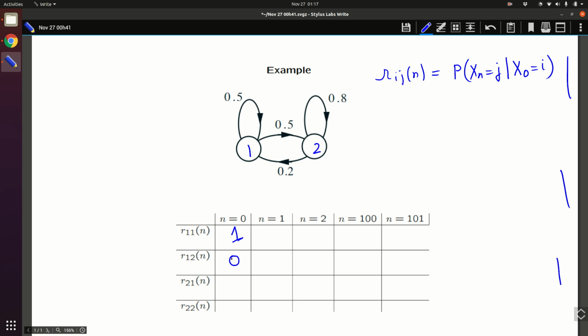That is never going to happen. So this is 0. Similarly, you can fill up these numbers. Now, what is the probability that in one step you get from 1 to 1? That is this number right here. So this will be P11, and in that case it is actually 0.5. This will be in fact P12, this is also 0.5. Then this is P21, P21 is 0.2. So from 2 to 1 in one step. Then finally P22 will be 0.8.